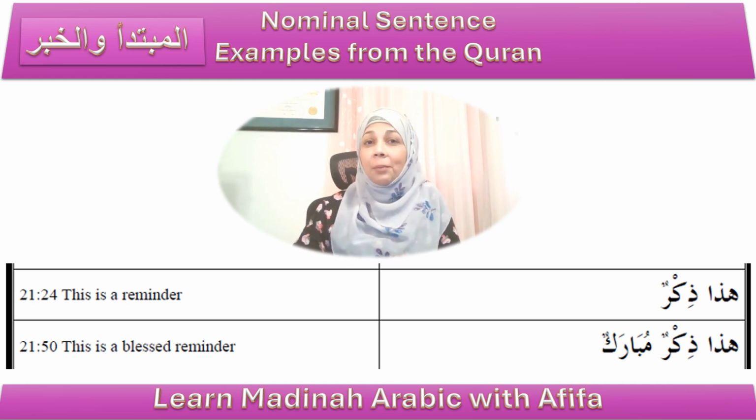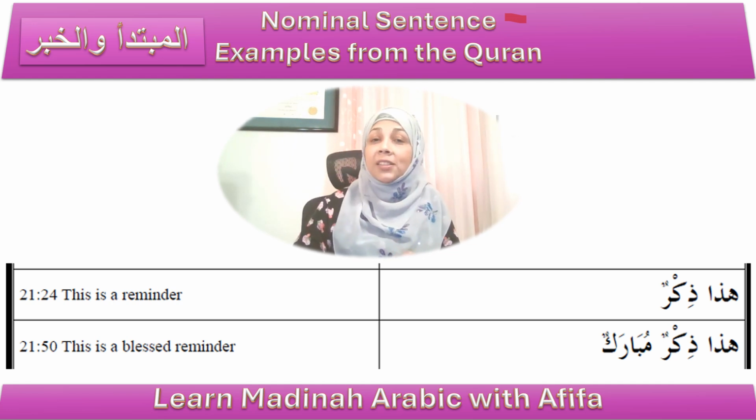So now let's keep practicing from the Quran on nominal sentences. Here is another verse, hadha dhikrun. So please pause the video and try this on your own before we go over it together. Okay, so the mubtada here is hadha, which is this. So we said that hadha is a demonstrative pronoun and it falls in the category of nouns.